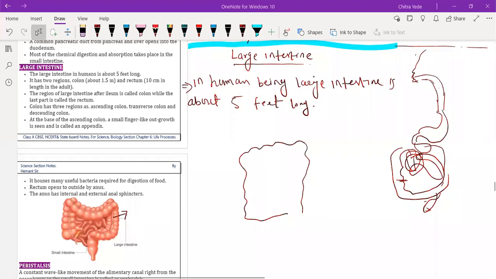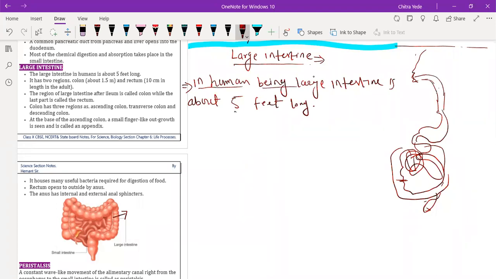Okay, so this is about what the large intestine is in human beings. We are going to discuss the large intestine here, so we will discuss each point one by one. In human beings, the large intestine is about 5 feet long, and it is divided into two parts.